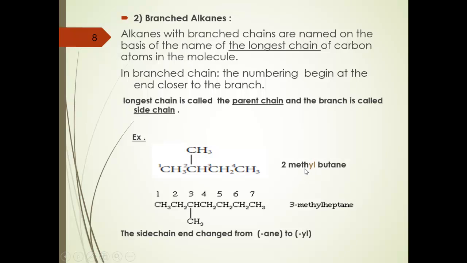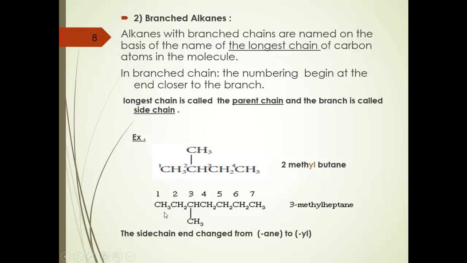And this methyl group is on carbon number 2. So I will call it 2-methylbutane. So first I will name the longest chain, and after that I will name the branch or the side chain, and I will write the number of the carbon that the side chain is attached to.